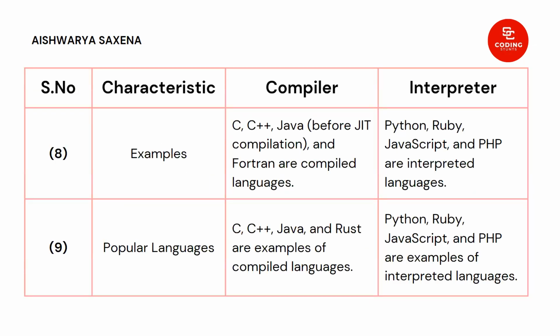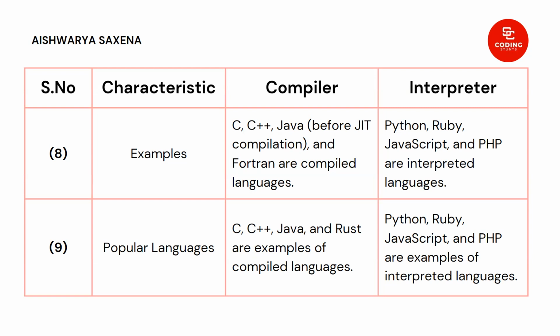Now for examples: C, C++, Java, and Fortran are compiled languages. Java has a JIT compiler present inside the JVM, the Java Virtual Machine. So Java has a compiler also, as I told you. Ruby, JavaScript, PHP, and Python are highly interpreted languages. Popular languages like C, C++, Java, and Rust are examples of compiled languages.